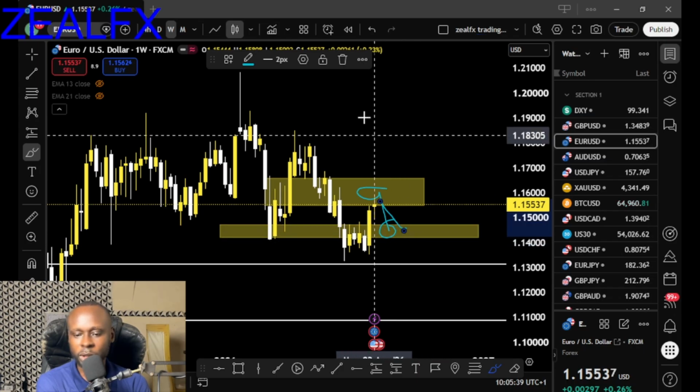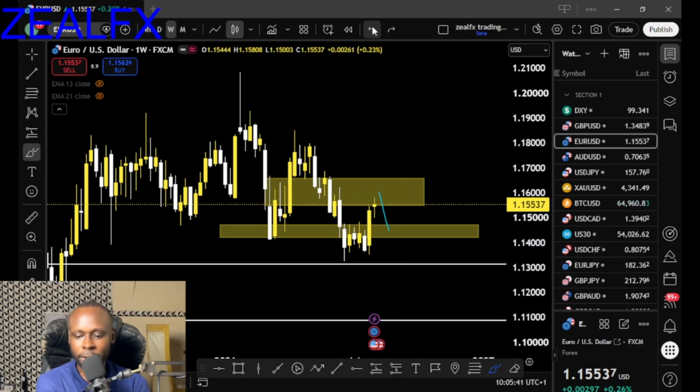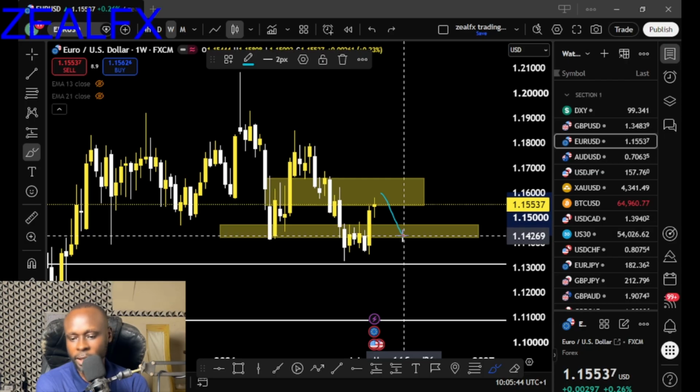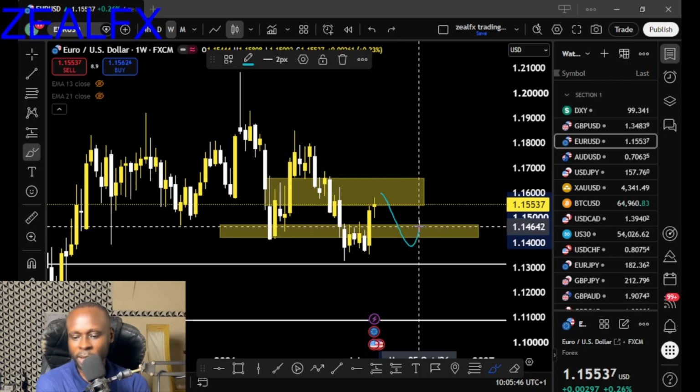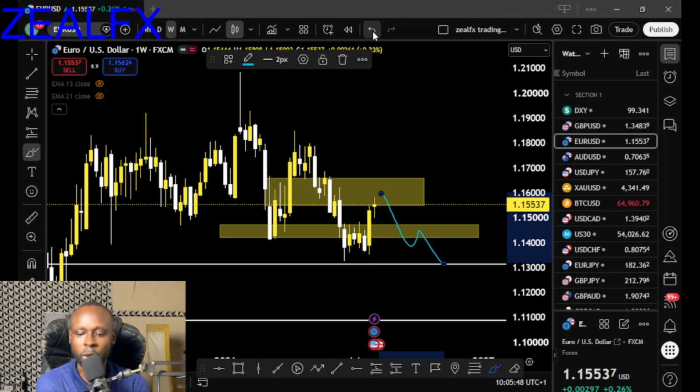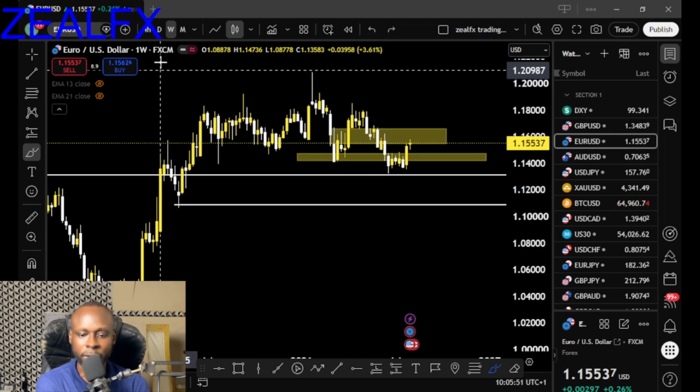But we don't want to sell from that particular area. We need price to sell below this area, then break below it, then we expect a retest for us to sell majorly for downside on the Euro USD. So let's look at the daily time frame of Euro USD.